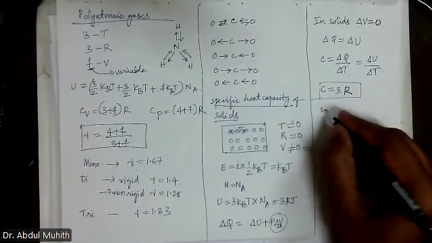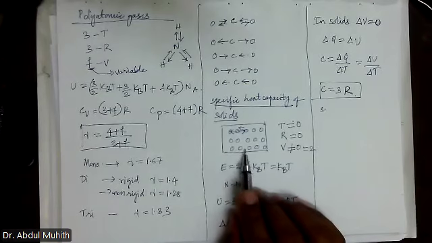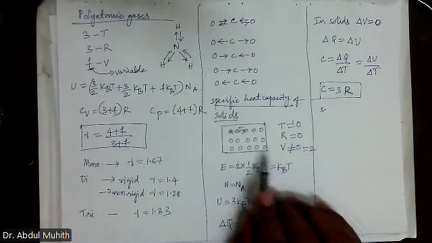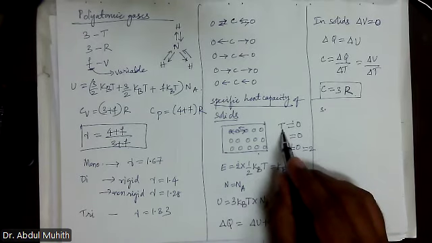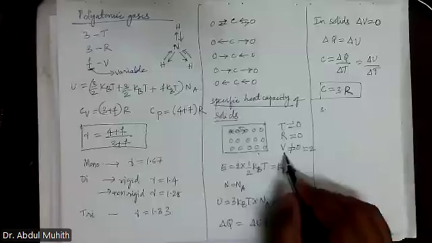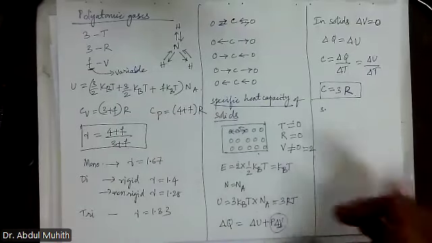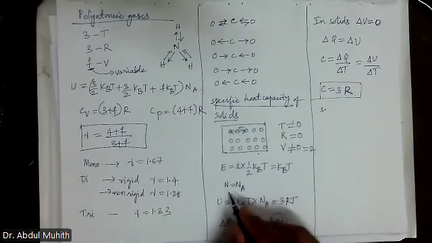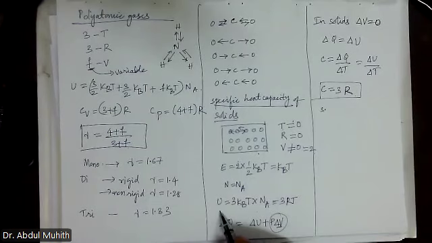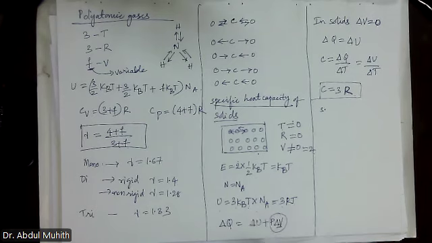Now, one more case he has given. Is this clear? Once again, we have taken a cube, a cubical box, maybe aluminium or maybe steel, a block. We are supplying heat to this one, not to the extent that we are going to melt it, just a little heat. So translation and rotational modes will be zero, only vibrational will be there. Only the molecules can vibrate about their mean position. How many? 2. So E is equal to 2 into 1 by 2 kBT, and the 2 and 2 get cancelled. N is equal to Na. So now U is equal to 3 kBT into Na, which is equal to 3RT.